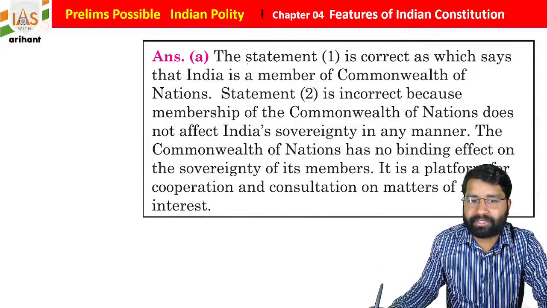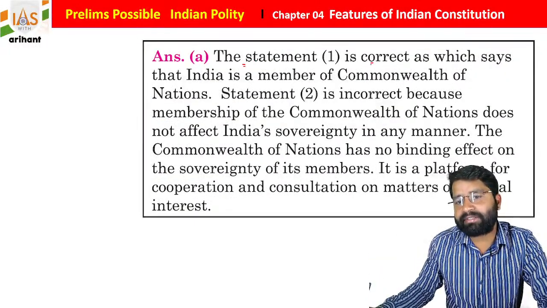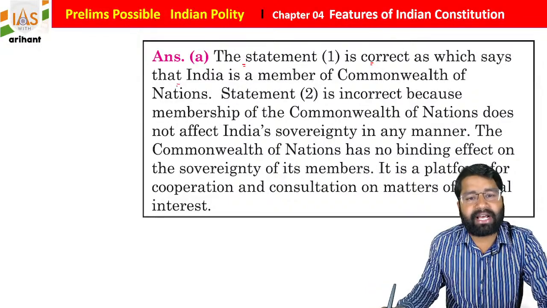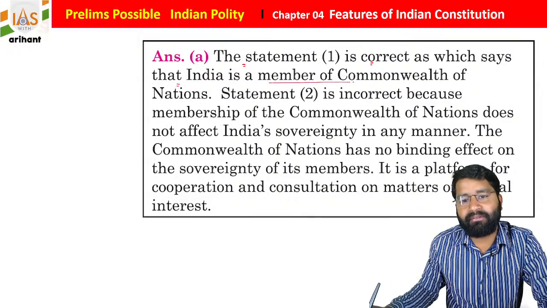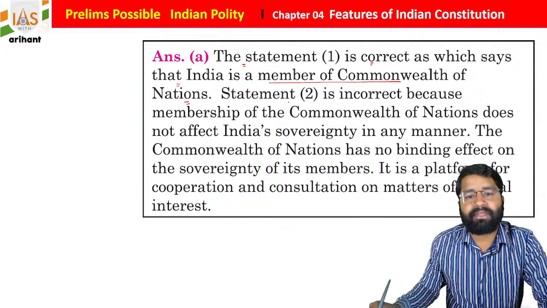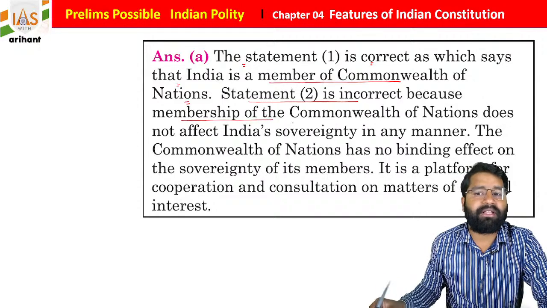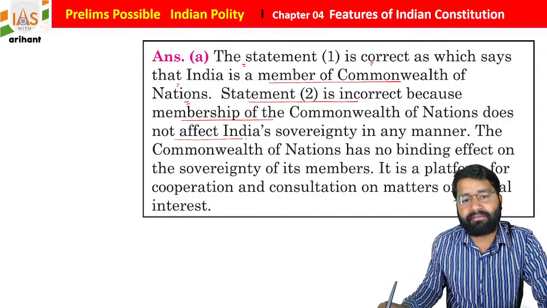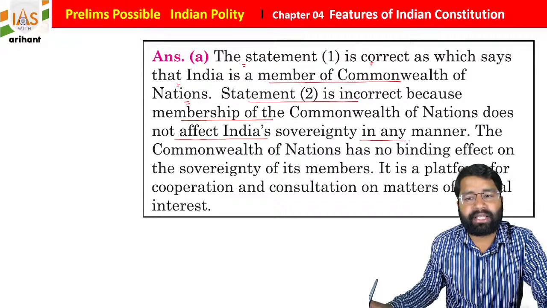So there is the explanation also. Statement 1 is correct, as it says that India is a member of the Commonwealth of Nations. Statement 2 is incorrect because membership of the Commonwealth of Nations does not affect India's sovereignty in any manner.